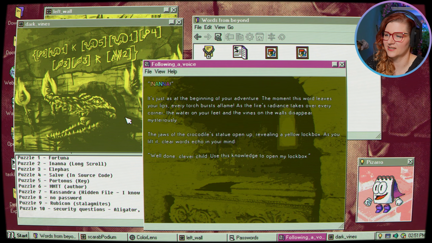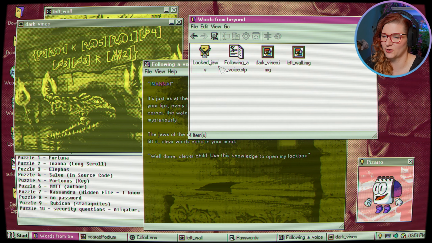Inanna, it's just as at the beginning of your adventure. The moment this word leaves your lips, every torch bursts aflame. As the fire's radiance takes over every corner, the water on your feet and the vines on the walls disappear mysteriously. The jaws of the crocodile statue open up, revealing a yellow lockbox. As you lift it, clear words echo in your mind. Well done, clever child. Use this knowledge to open my lockbox.